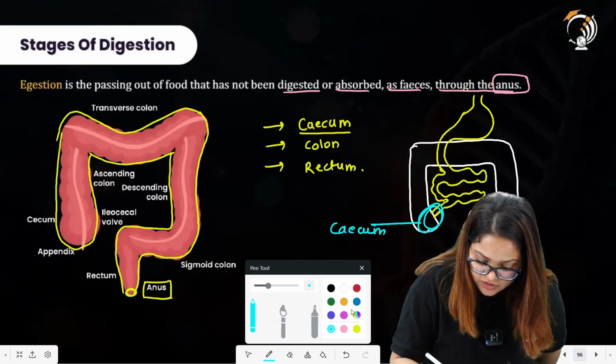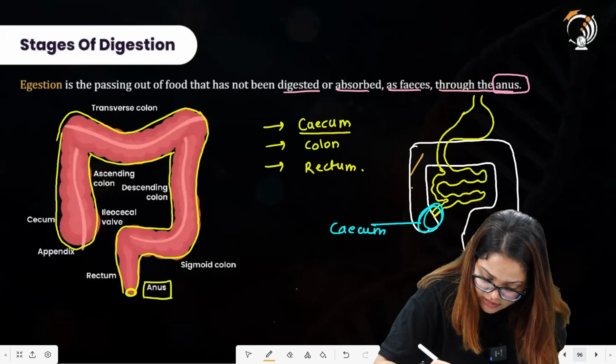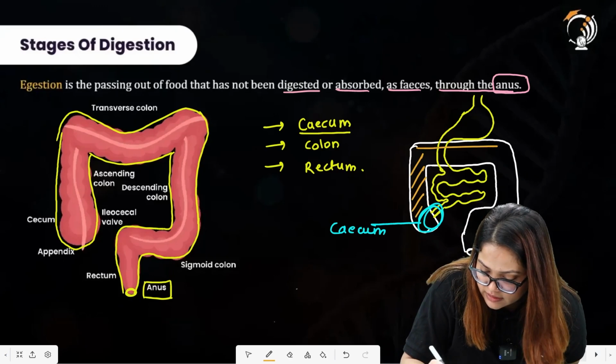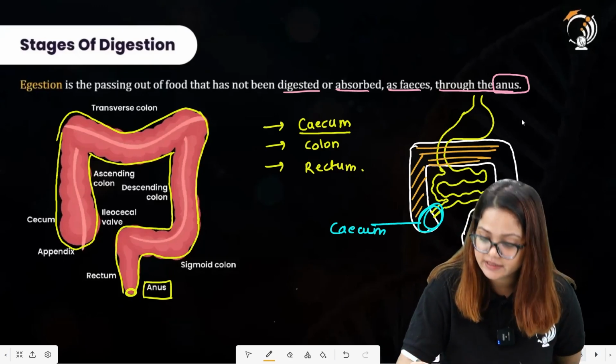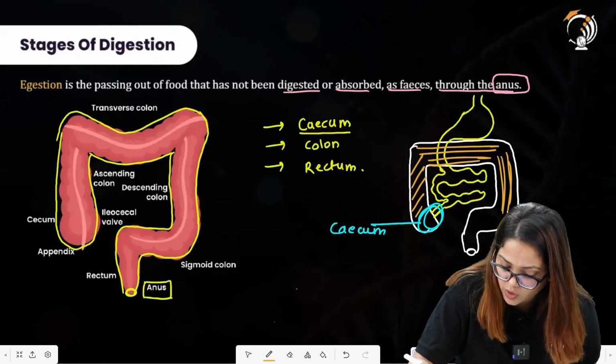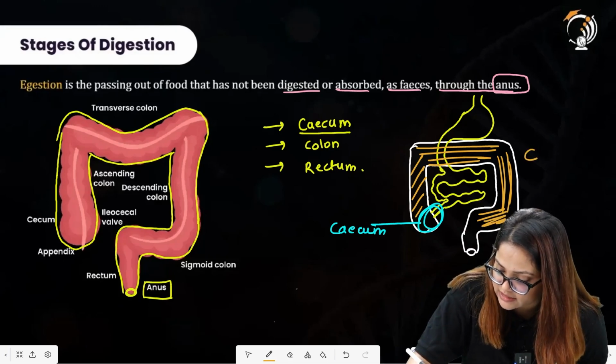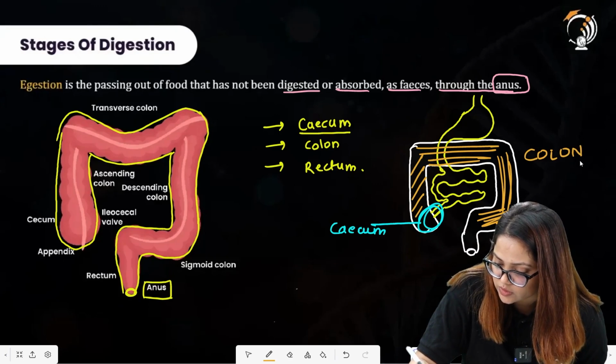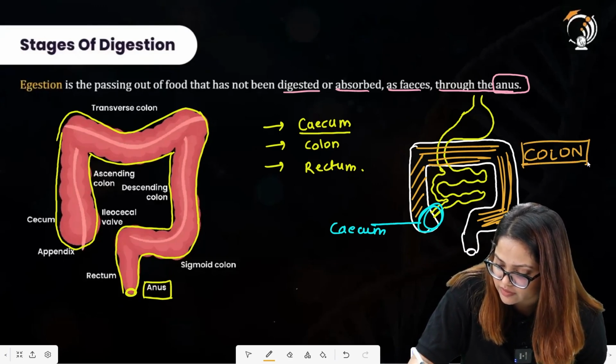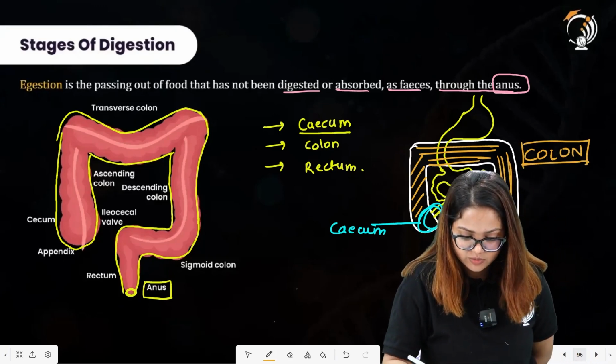Now all of these structures, this structure and this structure here, all of these are parts of the large intestine, that is the colon. Colon is the structure of these represented in the diagram over here.